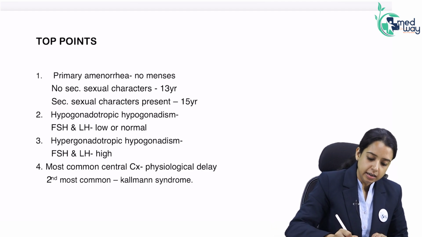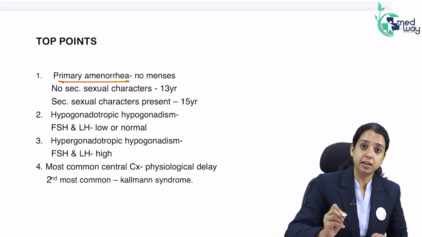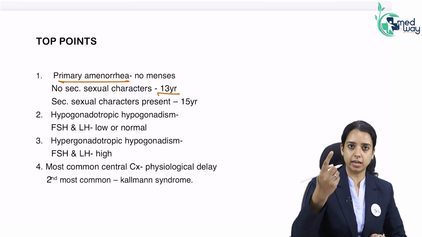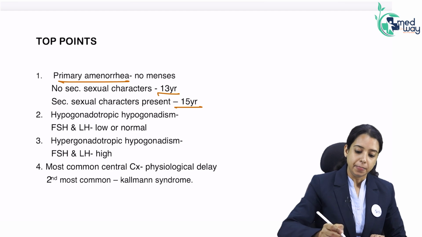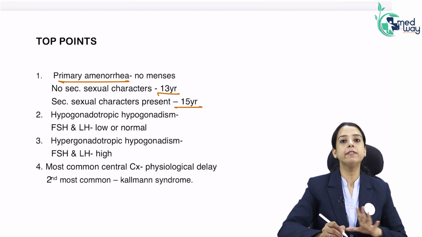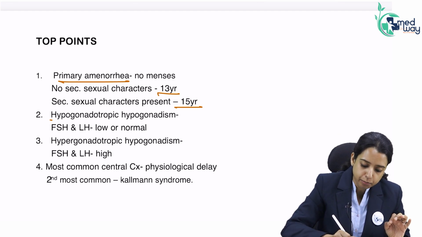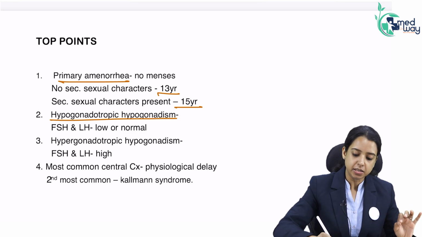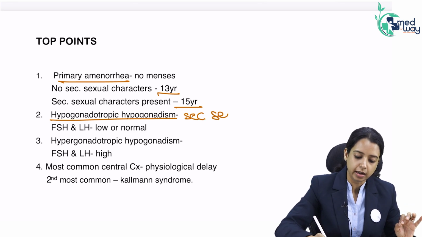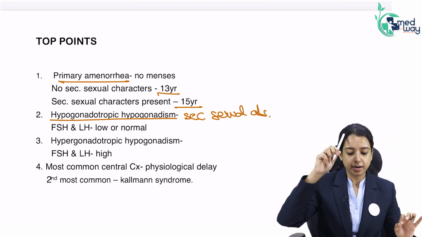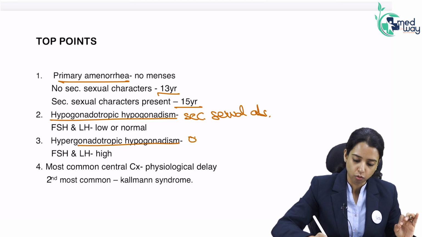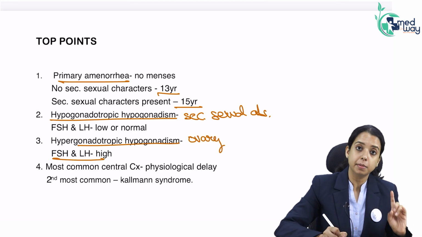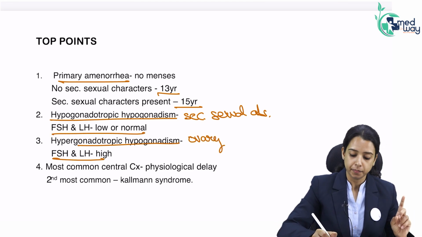Okay. So let's revise what we have read up till now. What is primary amenorrhea? We read the definition: it is 13 years without secondary sexual characters, or 15 years with secondary sexual characters. Then we read there are 3 different compartments. One can be hypogonadotropic hypogonadism. The patient will always have secondary sexual characters absent, and the problem is somewhere in the center. If it is hypergonadotropic hypogonadism, the problem is in the ovary, FSH-LH will be high, here FSH-LH will be low.